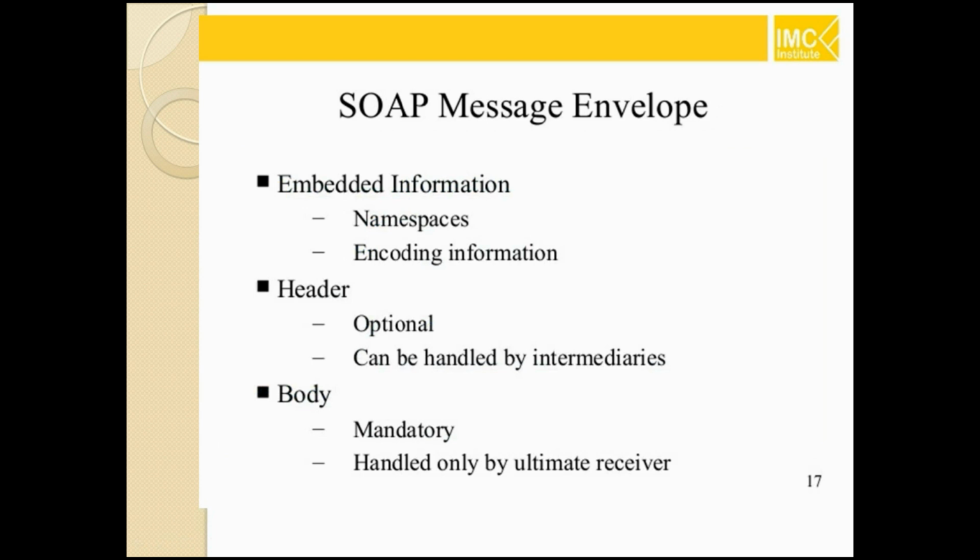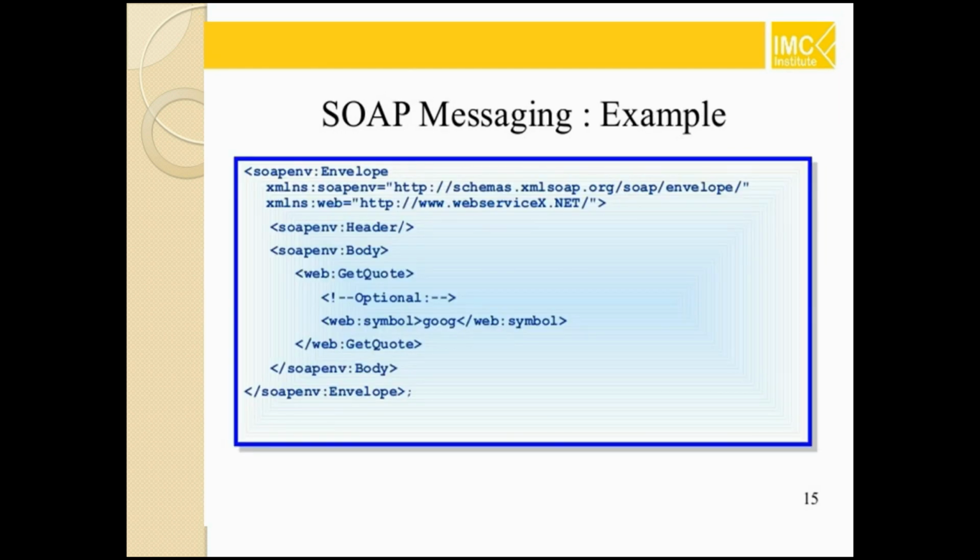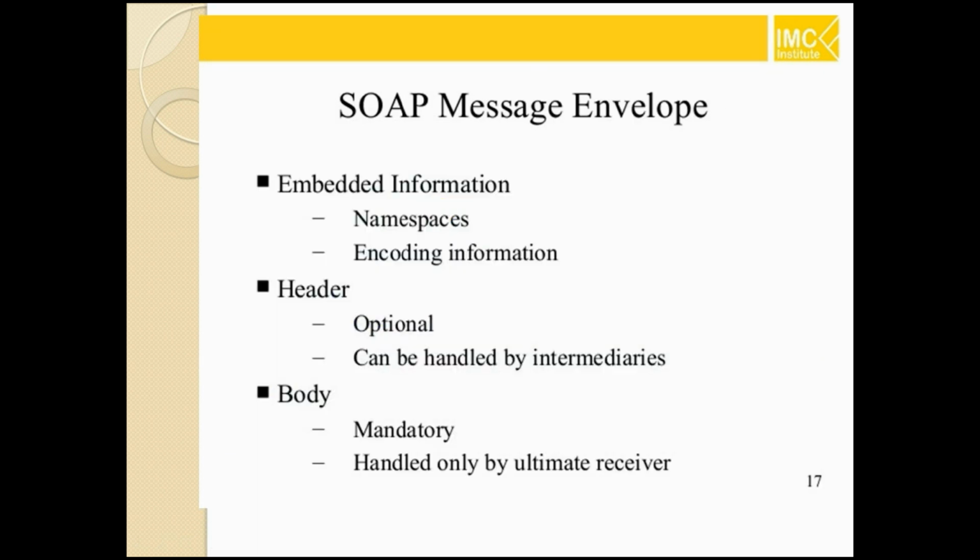So let's see what a SOAP message envelope will have. First, embedded information like namespaces and encoding information. Just now I gave information showing this is a namespace, this is a namespace, and this is encoding information. Then we can have a header. This is optional and can be handled by intermediaries. And the body is mandatory, and it is handled by the ultimate receiver. At the receiver side, the message comes, right? So we have to specify a body also.